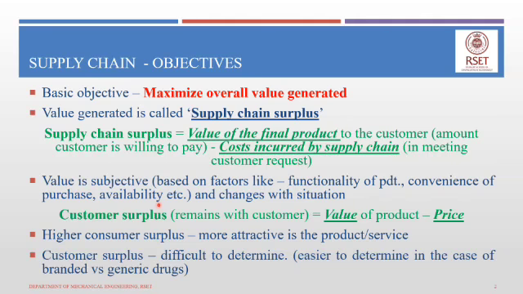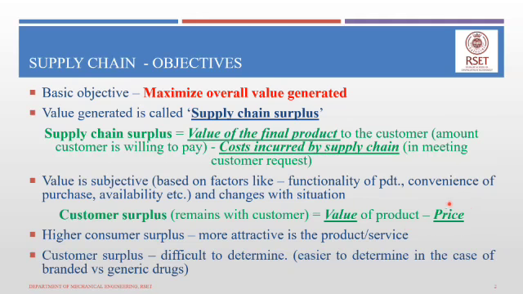Since the value is very difficult to determine, the supply chain surplus is also a quantity that is difficult to determine, because value changes from person to person. It is subjective in nature. Now, a part of the supply chain surplus is what we call consumer surplus. Consumer surplus is the portion of the supply chain surplus that remains with the consumer, and it is calculated as the difference between the value of the product to the consumer minus the price.